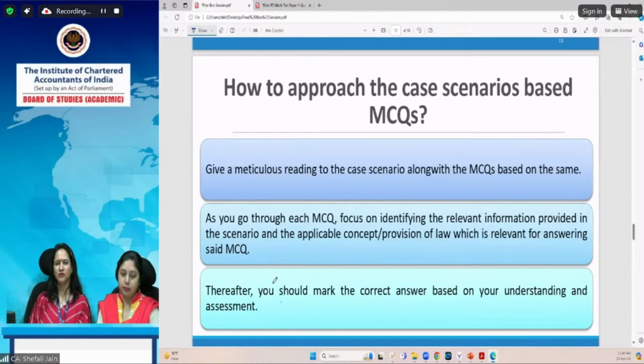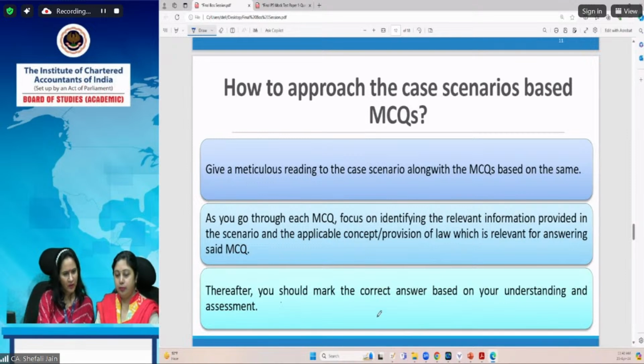You should attempt the full paper. As there is no negative marking, make full use of it, because even though sometimes you are confused, your answer could be correct. There are high chances that your answer can be right, even though you feel that you are not aware of it or it might go wrong. But there is no harm in answering the paper because there is no negative marking. So please attempt the paper completely. No question should be left unattended.